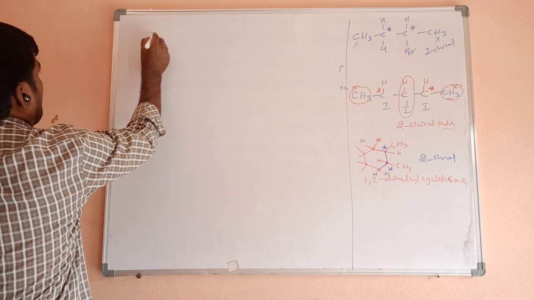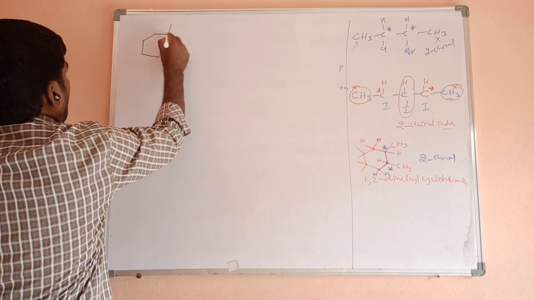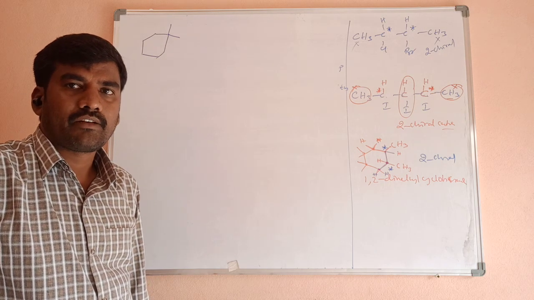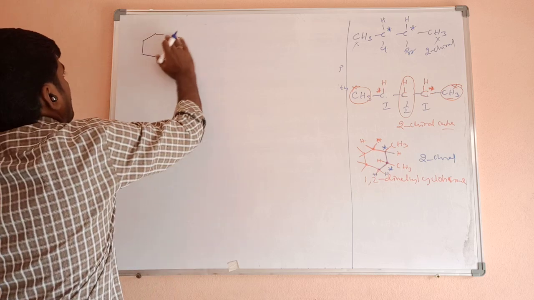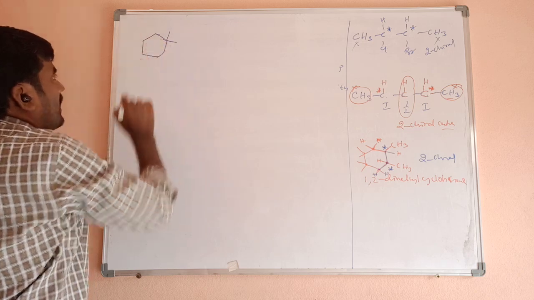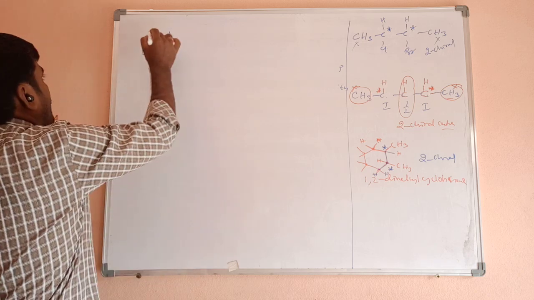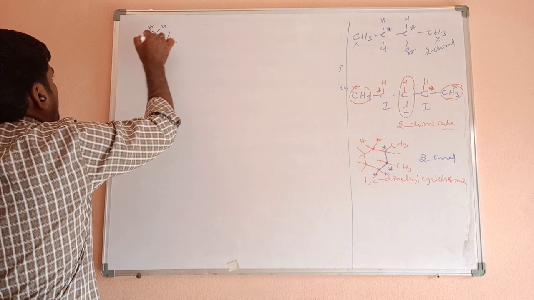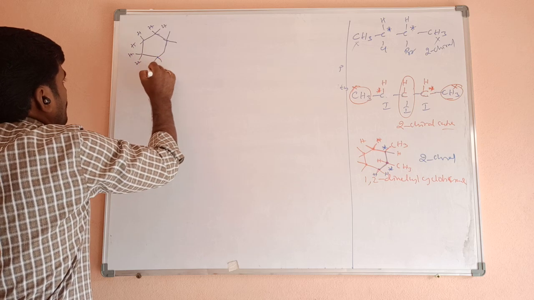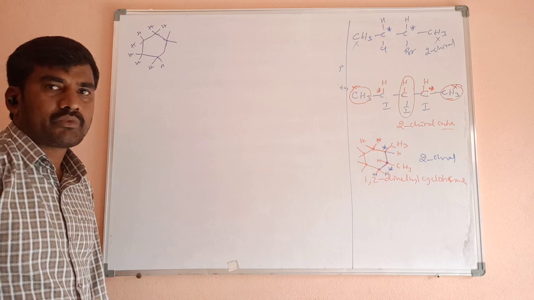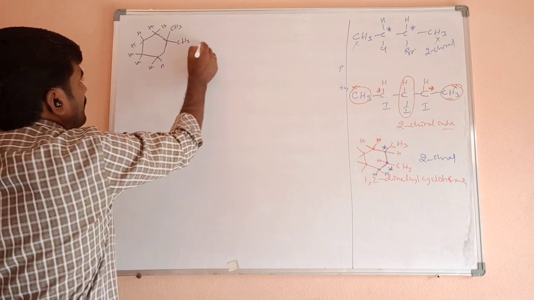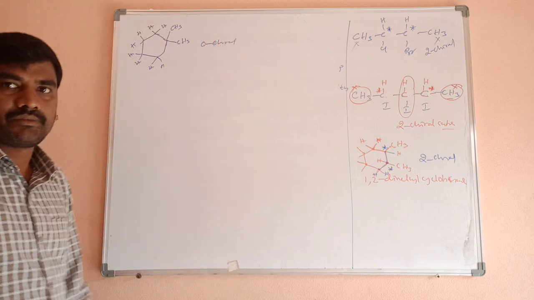Next example. 1,1 dimethyl cyclohexane. All carbon atoms undergo sp3 hybridization. Here two hydrogens are there. Here also two hydrogens. In this carbon also two hydrogens. Here also two hydrogen atoms are there. Similar groups are there. What about here? CH3 and CH3, both are same. So zero chiral centers, no chiral centers.